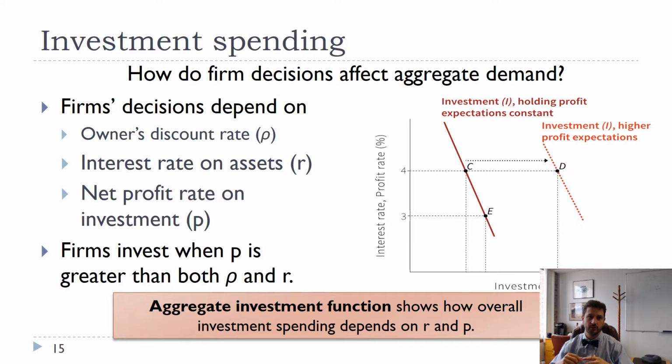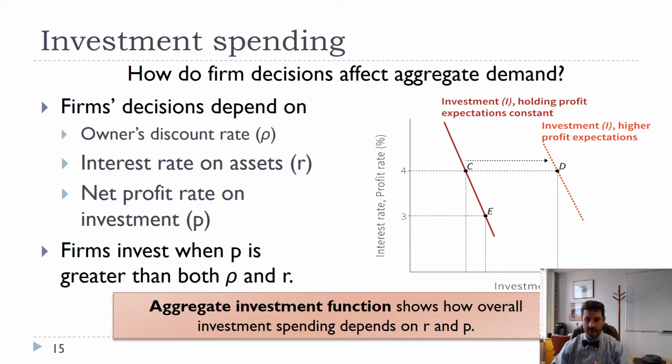interest rate. And so we're going to see that firms' investment decisions depend especially on the interest rate, which we'll call R. Also the owner's discount rate, so how impatient the owner is. Does the owner want to consume more of the income now? Does he or she want to invest more of the income and prepare for larger sales in the future? And then also, what the net profit is and expected future demand, right?